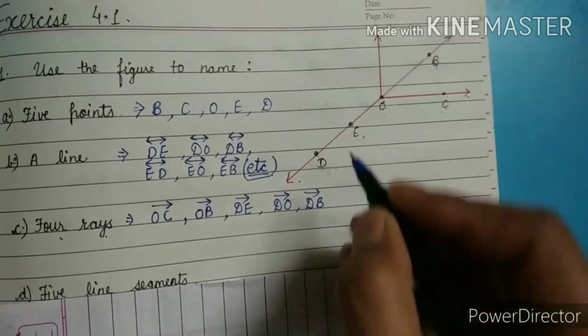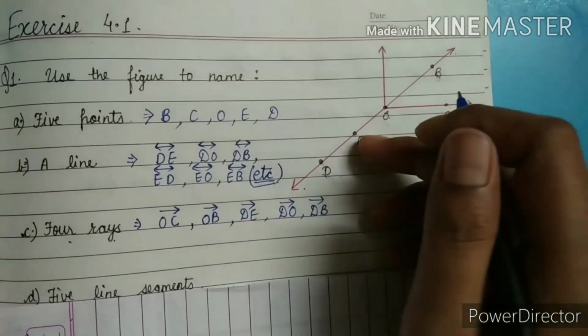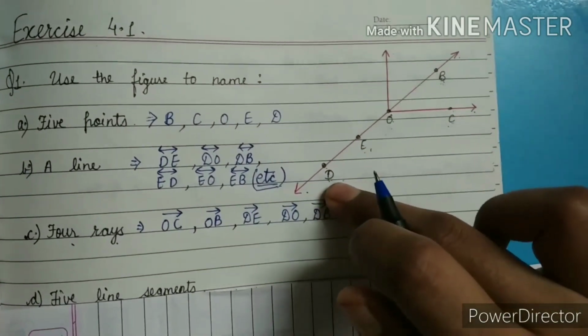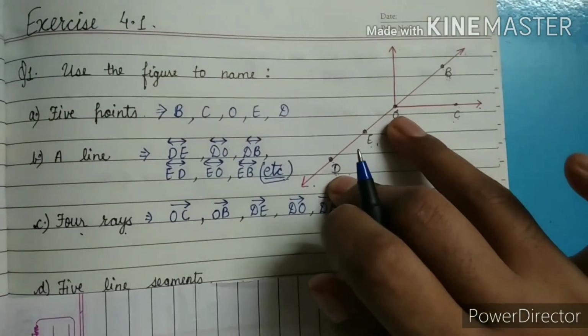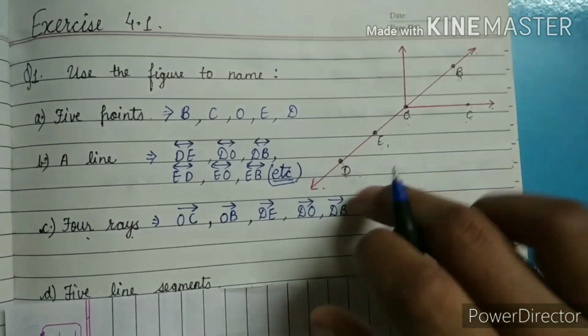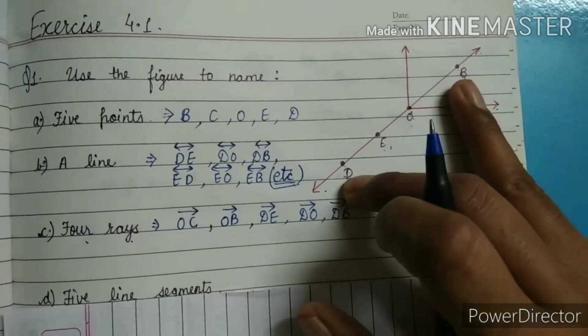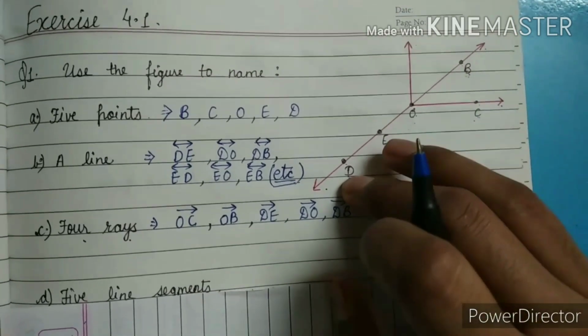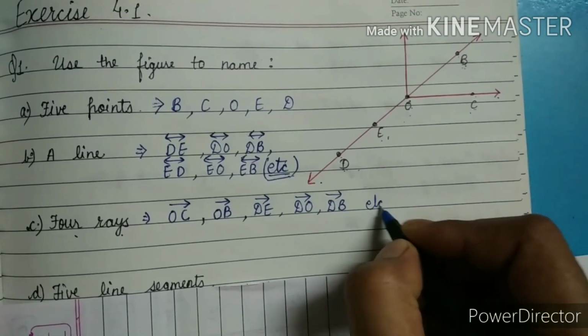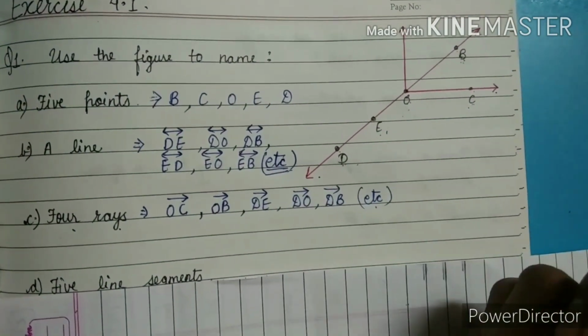So D is the starting but E is the last. We are ignoring O and B. If D is the starting, then O is the ending, last point on the ray. We are ignoring E and B. If D is the starting, then B is the last point on the ray. We are ignoring E and O. In the same manner we can follow. That's why I am putting here etc.